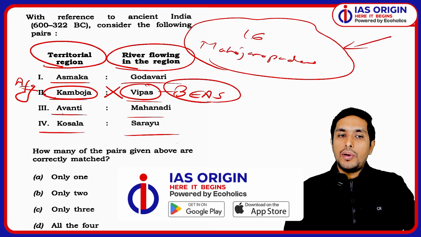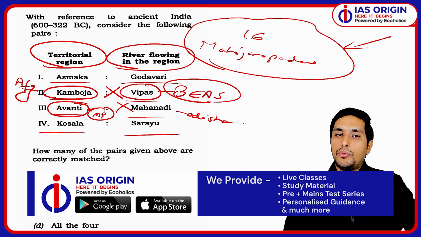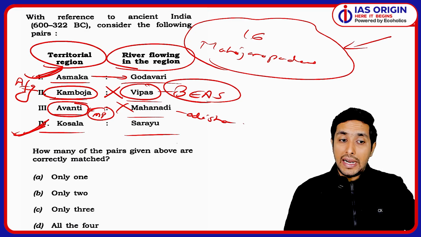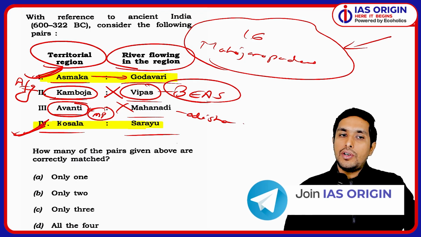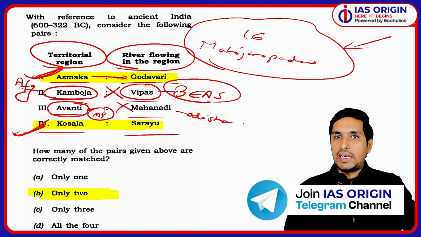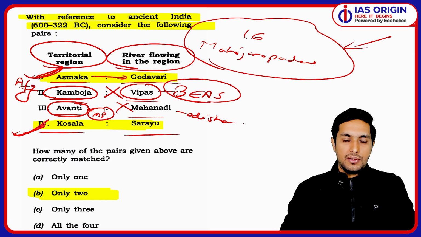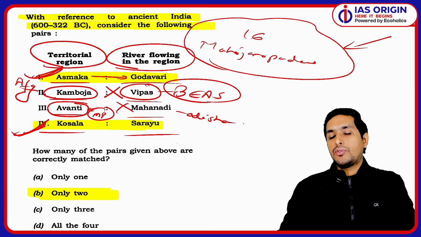Similarly, if you talk about Avanti, it is on the side of Madhya Pradesh, while Mahanadi is in Odisha. So even if you know that, this is incorrect. So both are incorrect. But Kusala with Saryu is correct, and Asmaka with Godavari is correct because it is south of the Vindhyas. If you know which Mahajanapada is south of the Vindhyas, it is Asmaka, and if you know Kusala Saryu, then absolutely you know that only two are correctly matched. So this was the question, how many of them are correctly matched. It was a bit tricky, I know that, but I'm sure with a basic understanding you could have answered it.